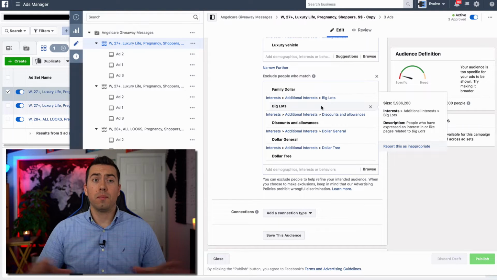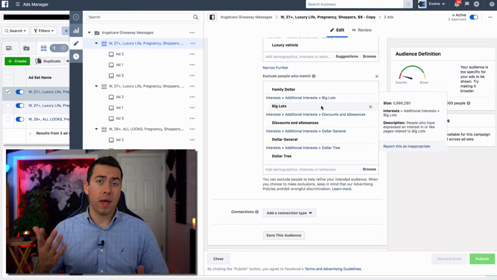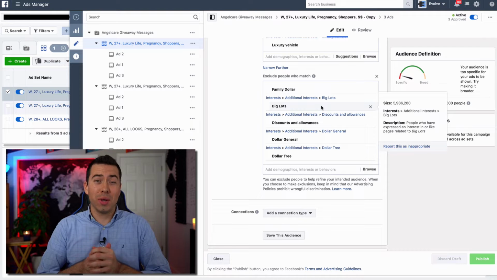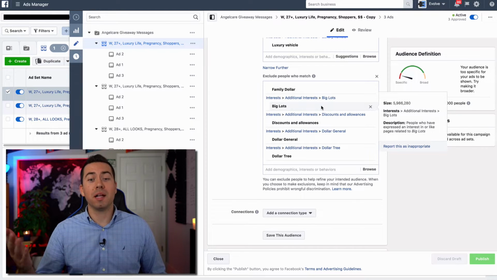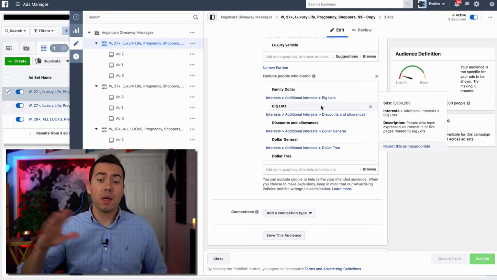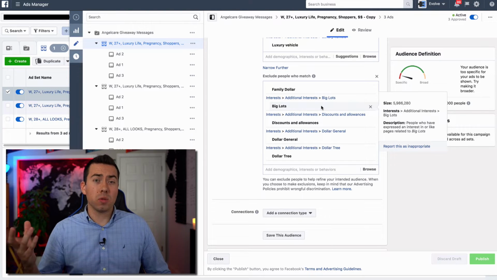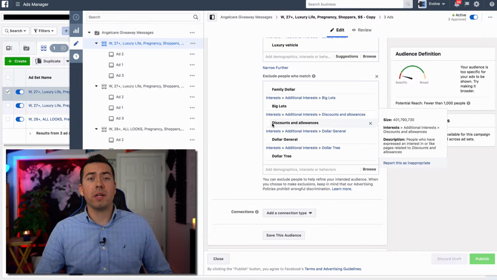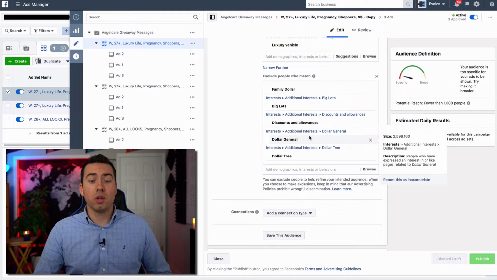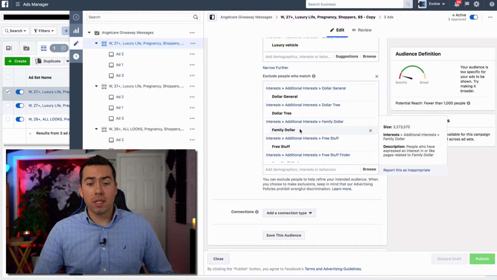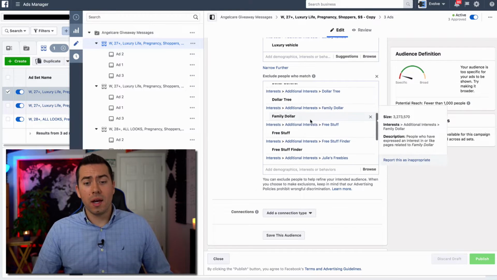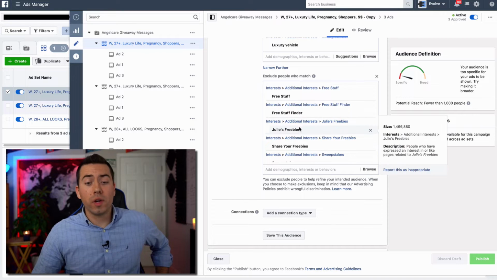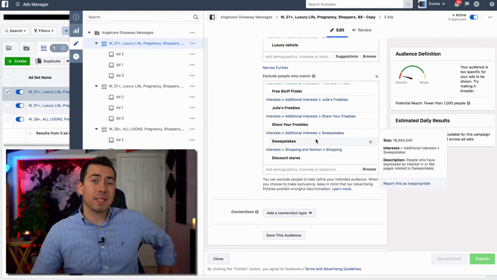Now, obviously, higher income people, I would consider myself a higher income person. I bring in over six figures annually. I do like to shop at Big Lots. So if Facebook has me pegged as a Big Lots user, obviously I'm excluding people. There's going to be some people that are going to be excluded that are ideal prospects, but it's what comes of it, right? So Big Lots is getting excluded. People that are interested in discounts and allowances, Dollar General, Dollar Tree, Family Dollar, free stuff. This is stuff that I'm excluding out. If they're interested in free stuff finder, Julie's freebies, share your freebies, sweepstakes type people.